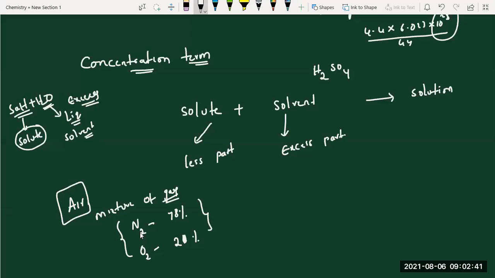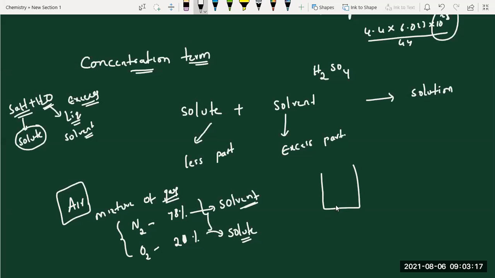So I have collected two major gases. Other gases also, CO2, CO, dust particles, water vapor are there, but I am not considering them. These two major gases I am talking about. So tell me, out of these two, which is solute and which is solvent? Solute is oxygen, solvent is nitrogen. Which is in the lesser part, that is solute. Which is in the major, excess part, that is solvent. Did you understand what is solute and solvent? These together we call solution.